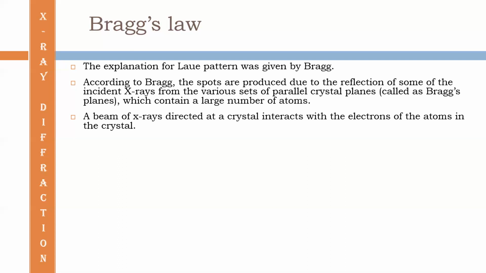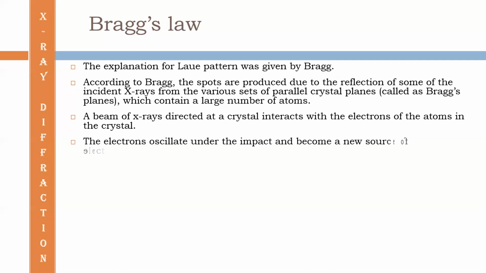A beam of X-rays directed at a crystal interacts with the electrons of the atoms in the crystal. The electrons oscillate under the impact and become a new source of electromagnetic radiation.